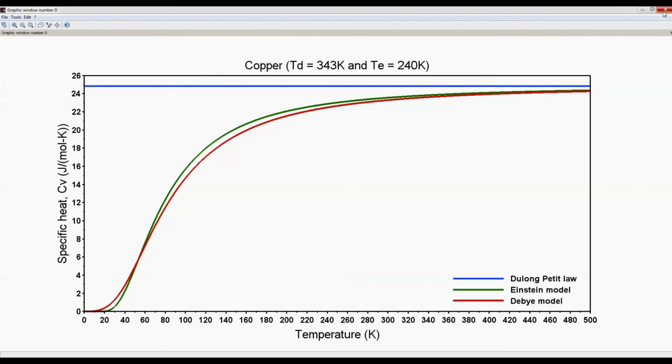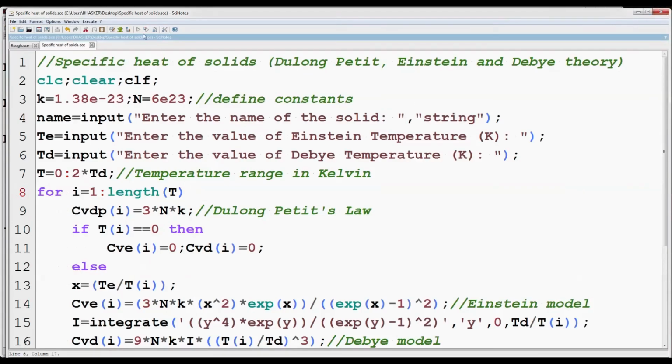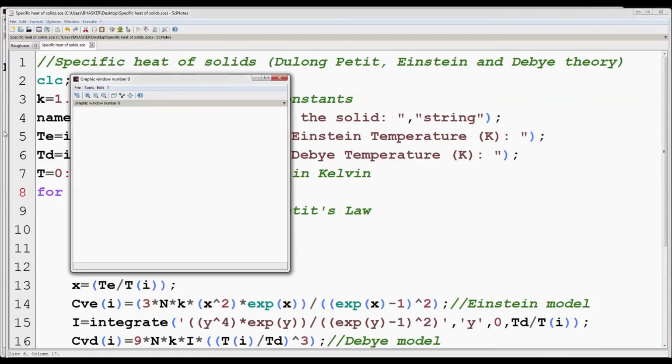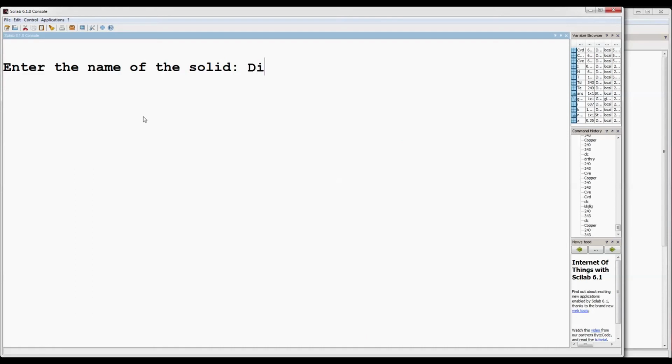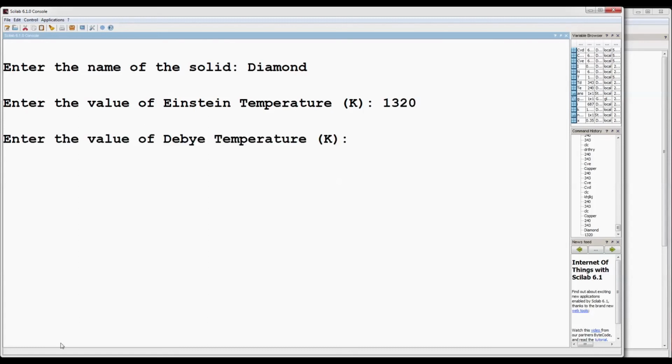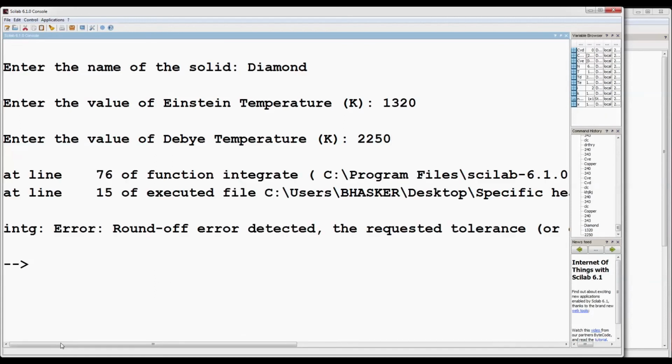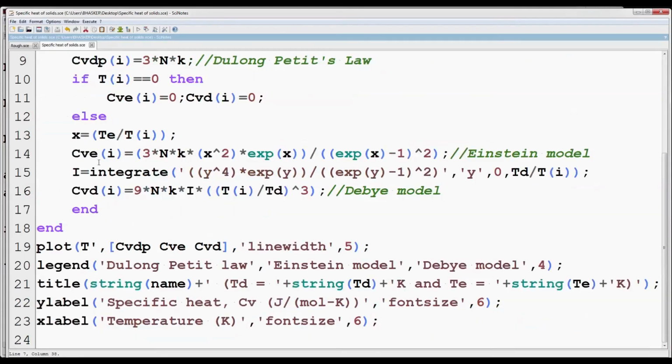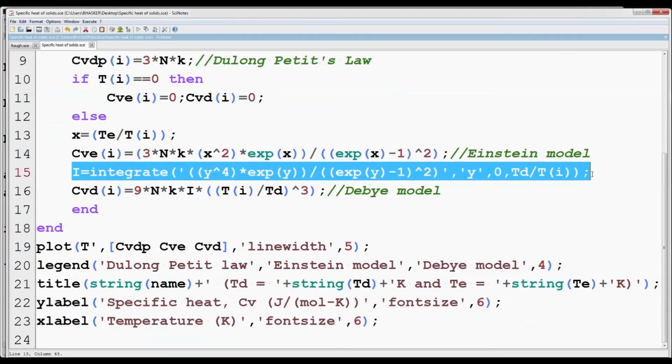Let's run the program for another solid, say diamond. Einstein temperature 1320 Kelvin. Enter the value of Debye temperature 2250 Kelvin. So it is showing error. It's because of this expression.